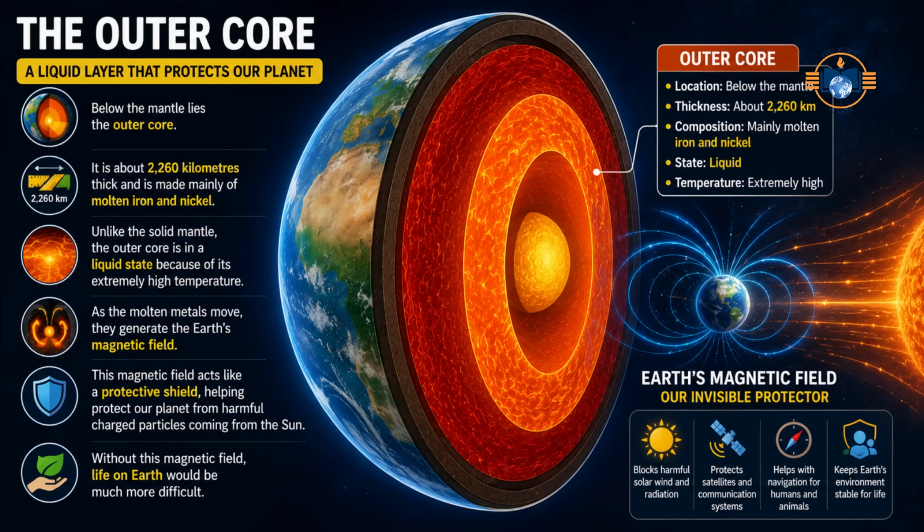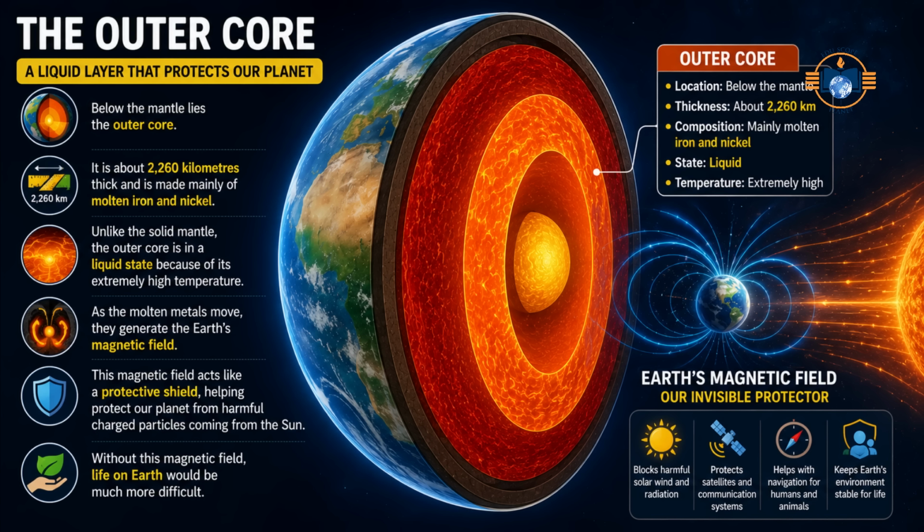The outer core. Below the mantle lies the outer core. It is about 2,260 kilometers thick and is made mainly of molten iron and nickel. Unlike the solid mantle, the outer core is in a liquid state because of its extremely high temperature. As the molten metals move, they generate the Earth's magnetic field. This magnetic field acts like a protective shield, helping protect our planet from harmful charged particles coming from the sun. Without this magnetic field, life on Earth would be much more difficult.